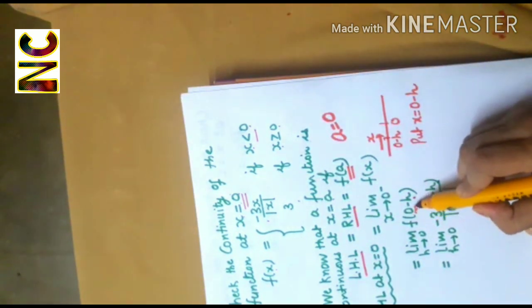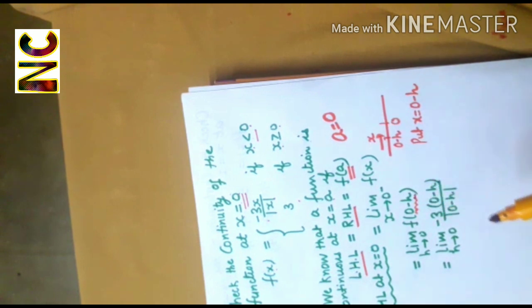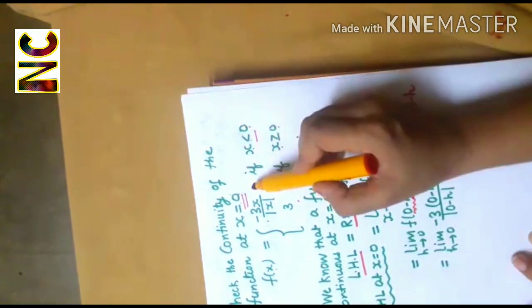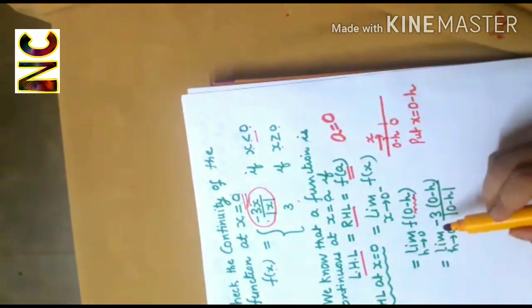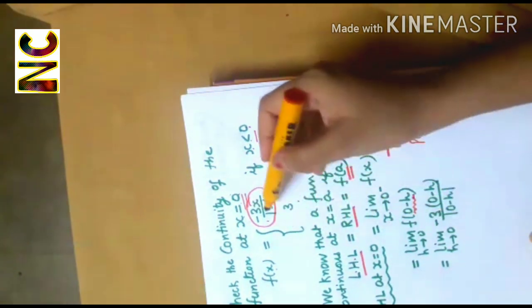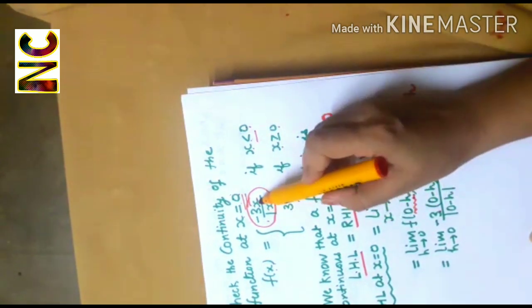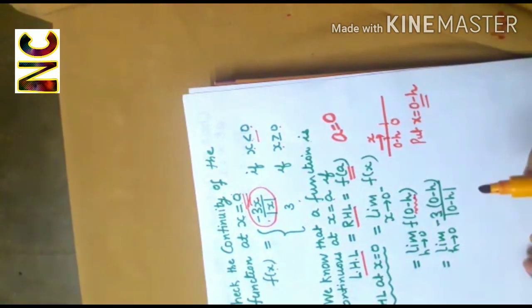Here the role of x is being played by 0 minus h, and definitely 0 minus h is something less than 0. That means x is less than 0, so we will follow this definition. So I'll get minus 3, and the role of x is given to 0 minus h. Wherever there is x, replace it with 0 minus h.